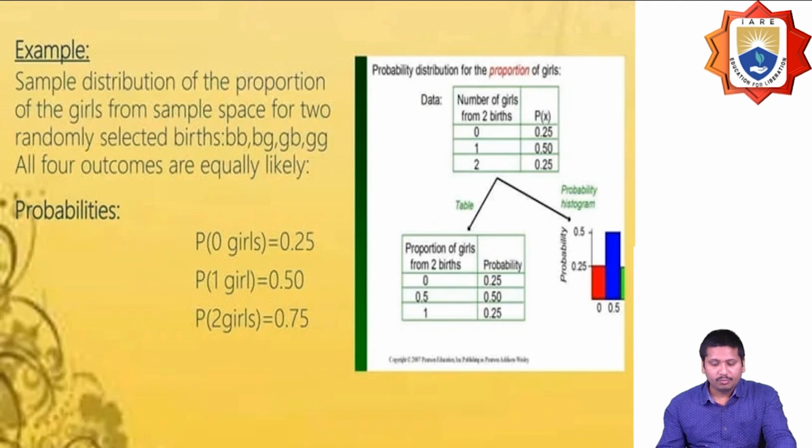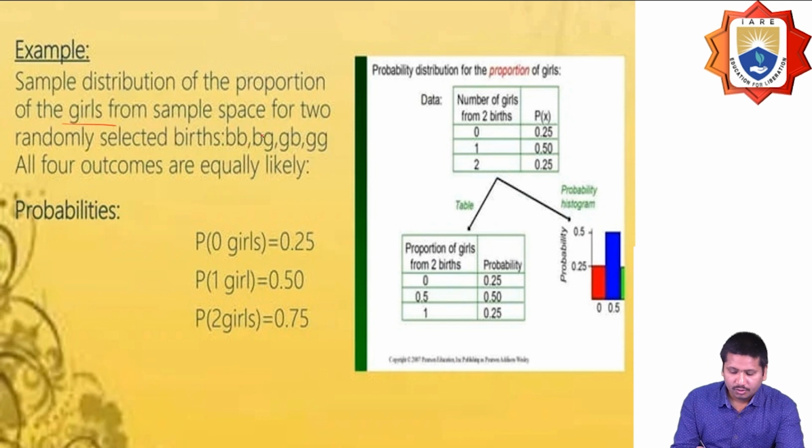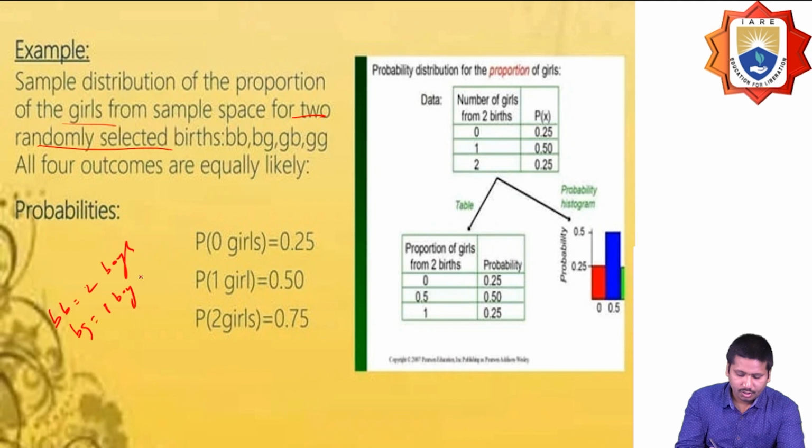Let's see an example here. The sampling distribution of girls from a sample space is going to be drawn, that means two randomly selected children. BB means two boys, BG means one boy and one girl, GB also one girl and one boy, and GG means two girls.